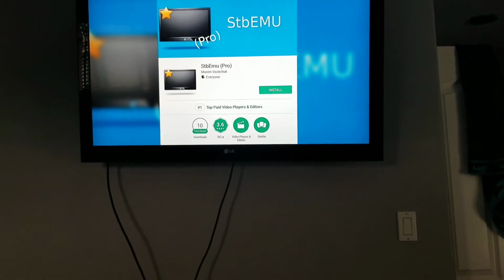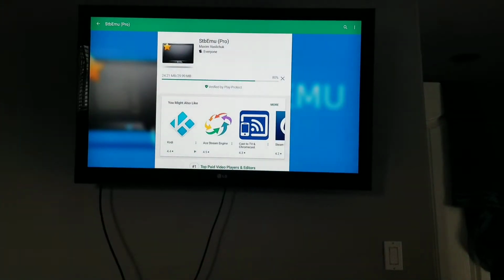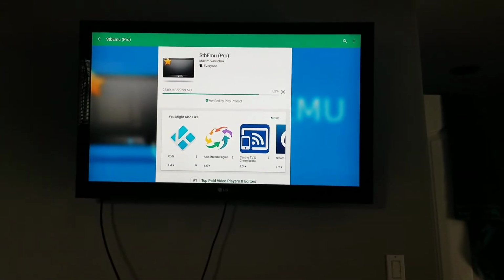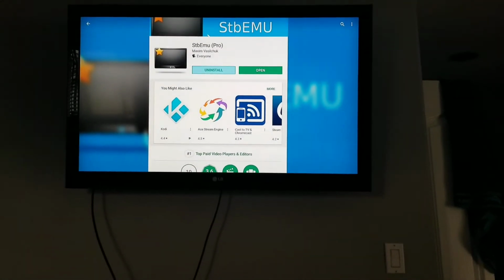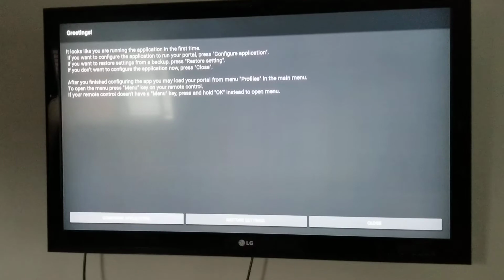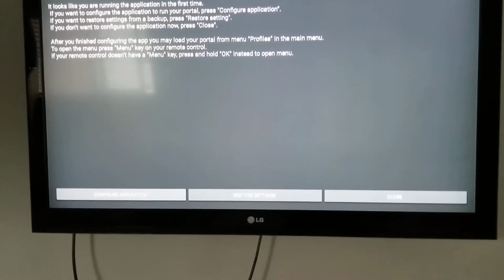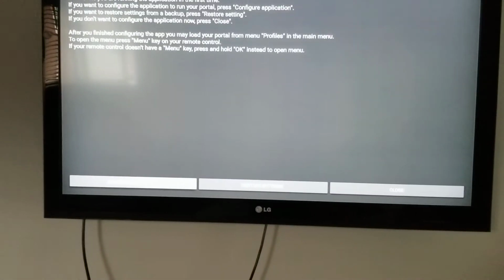Hit install. Still downloading. After that, go on open. After that, app will show open like that. So first option is configure application, something like that. So hit OK.